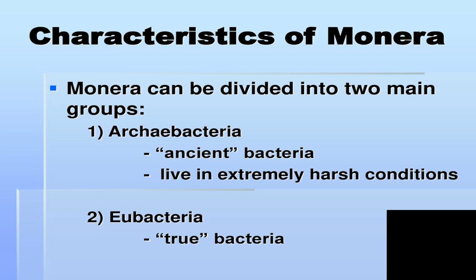Now let us see Archaebacteria. A special feature of Archaebacteria is that they are found in extreme and harsh conditions. For example, in the volcanic hot springs. They are extremophiles. That means extreme condition loving.